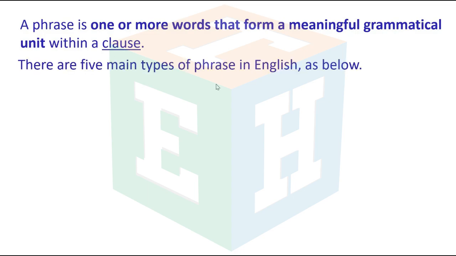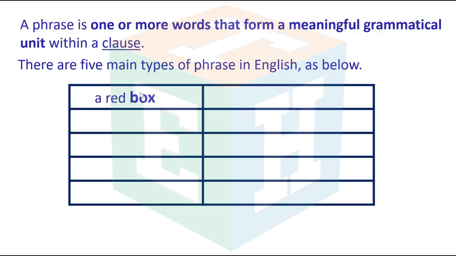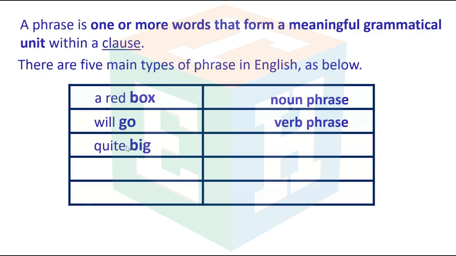There are five main types of phrase in English as below. A red box. This is a noun phrase. We have here the noun box. Will go. This is a verb phrase. Quite big. This is an adjective phrase. Very slowly.